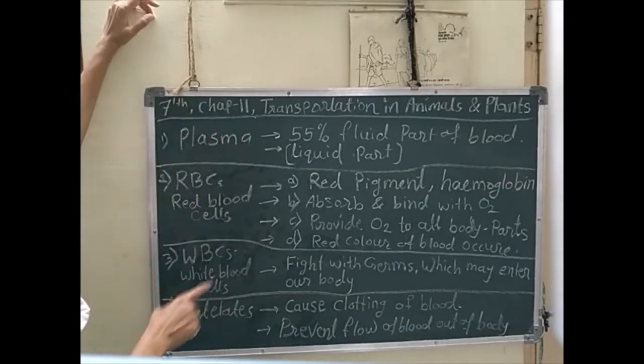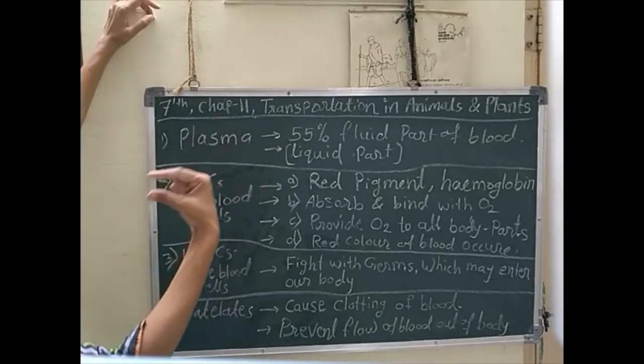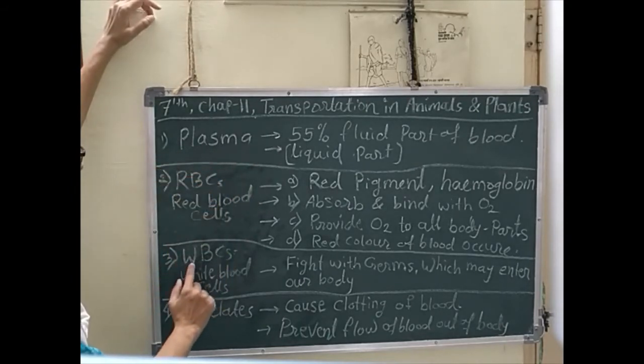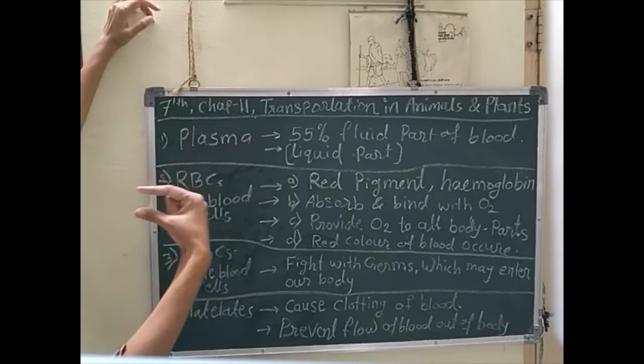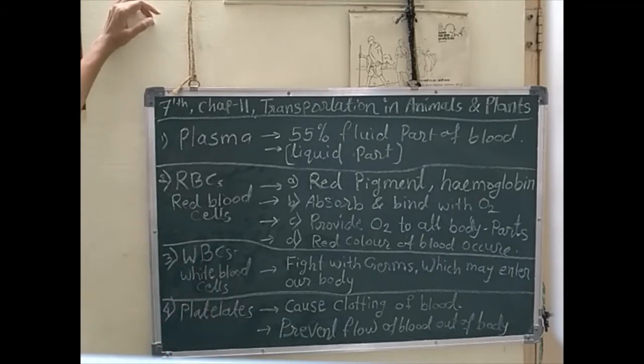Then the second layer is very small, that is WBCs and platelets. A small portion is occupied, and at the bottom the very dense part is known as red blood cells or RBCs. WBCs mean white blood cells and RBCs mean red blood cells.